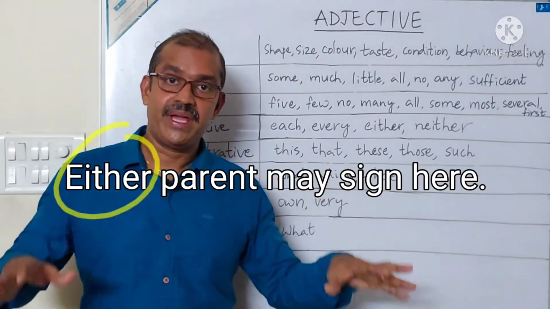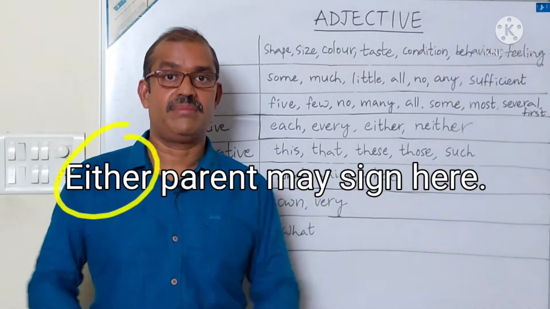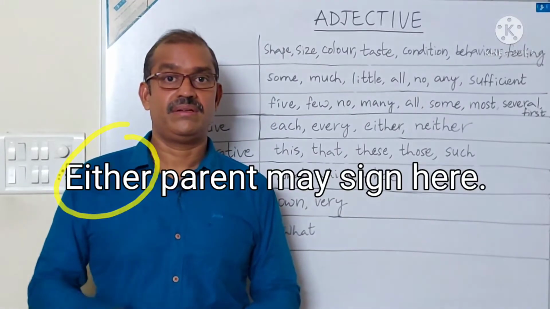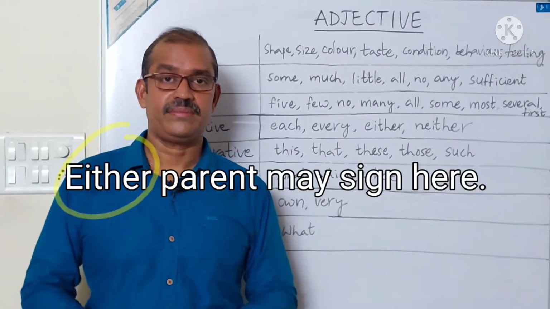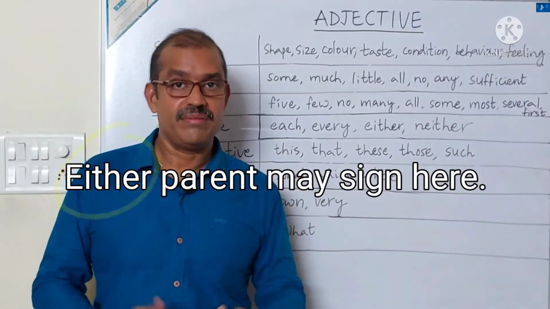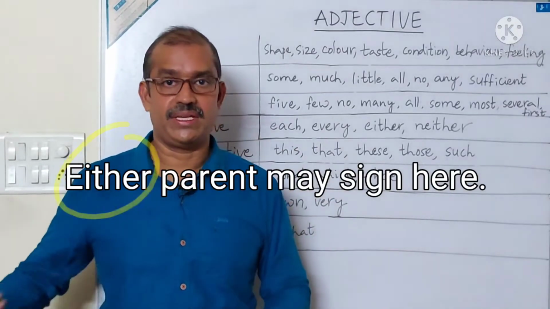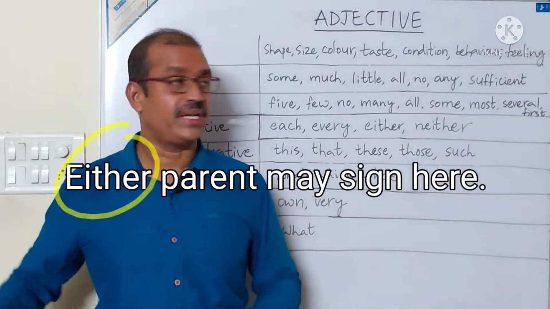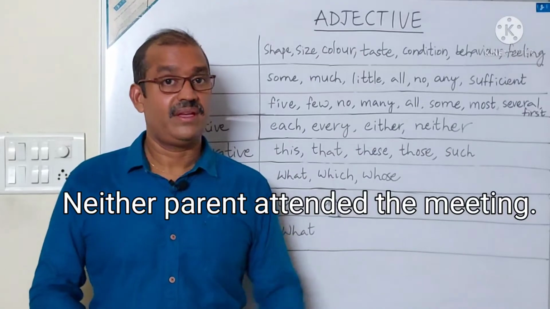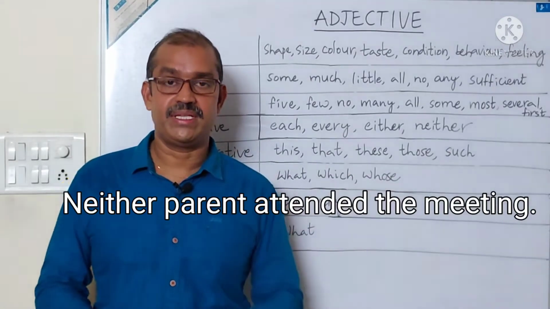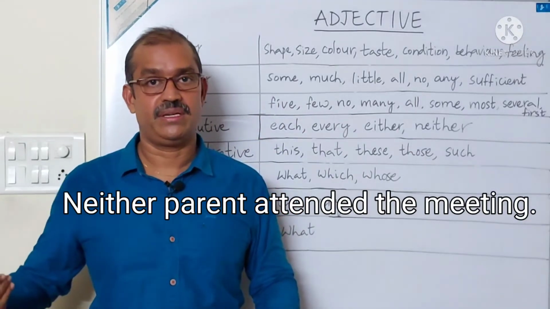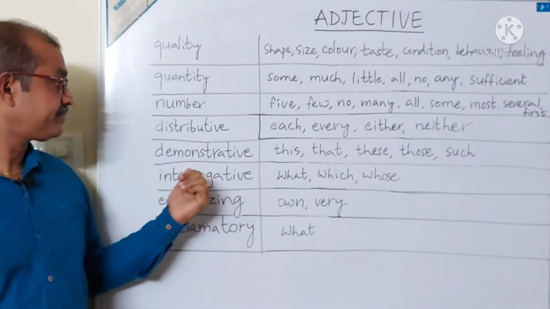Either parent may sign here. See this example. So either is an adjective here, parent is a noun. Either parent may sign here means the father may sign here or the mother may sign here. Let's see the next one. Neither parent attended the meeting. That means the father did not attend the meeting, the mother did not attend the meeting. Have you got it?